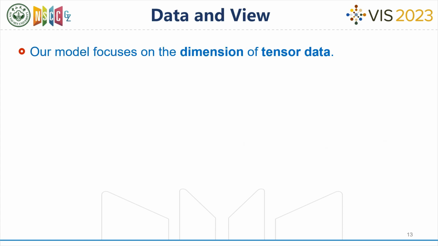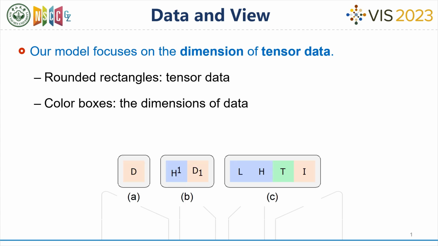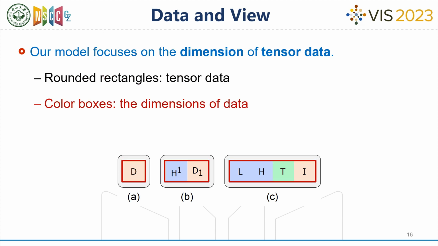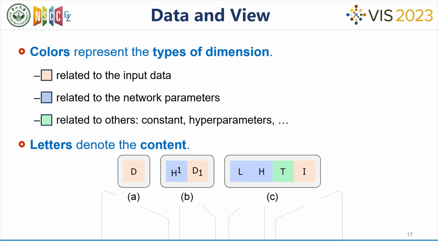Our model is centered around the data and focuses on the dimensions of tensor data. We use rounded rectangles to represent data and color boxes to represent the specific dimensions of the data. Within the color boxes, we use different colors to differentiate between dimensions with different semantic types and letters to further denote specific semantic meanings. We use these units to represent the data associated with all the views in the interface. For data that is not directly associated with a view, a model optionally omits them.